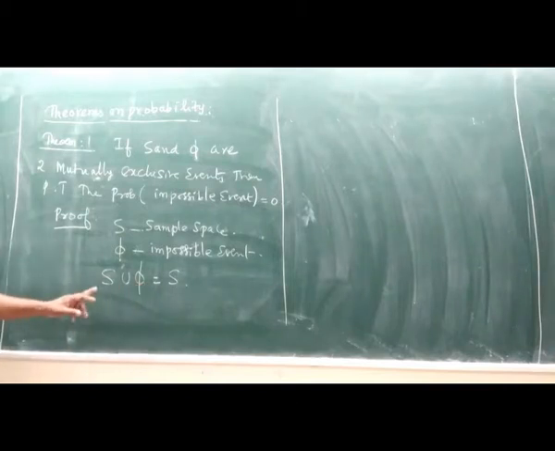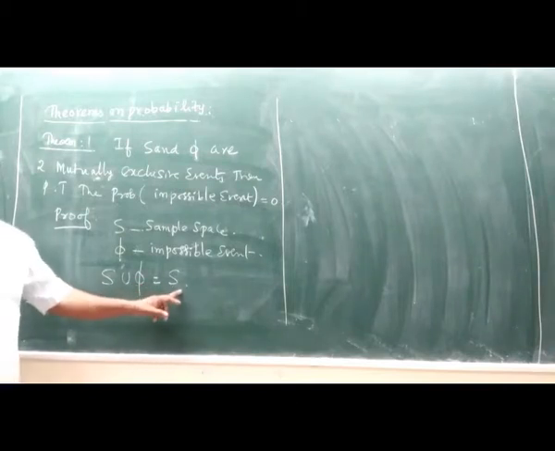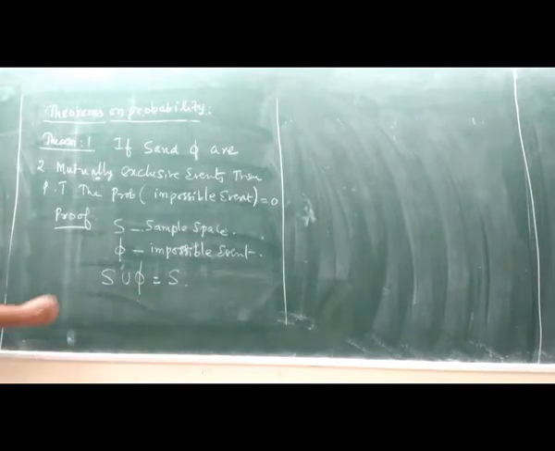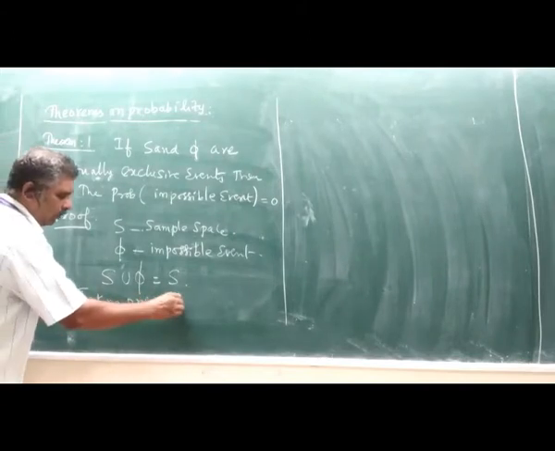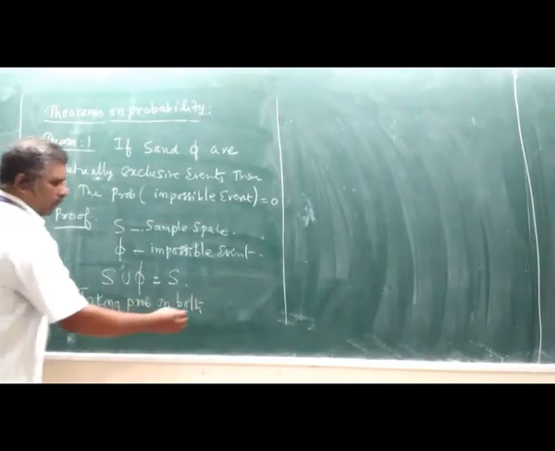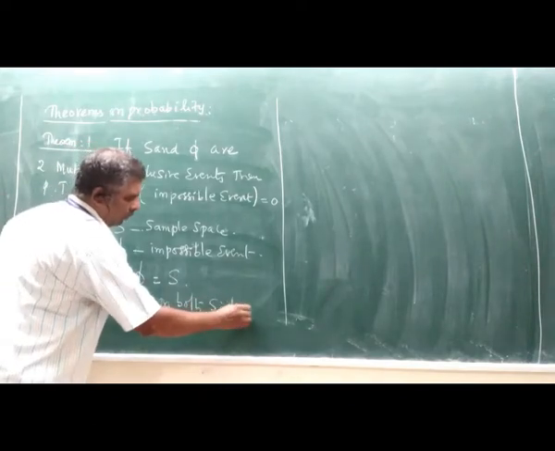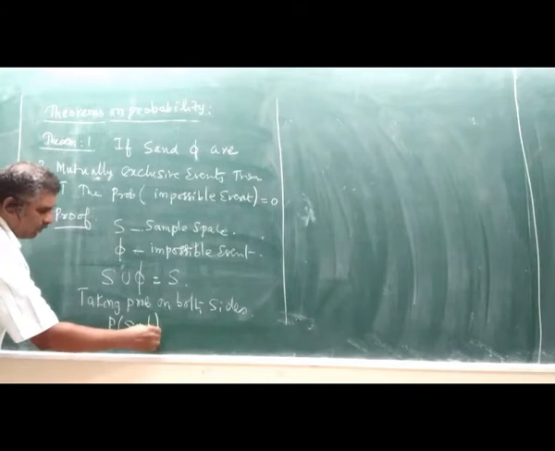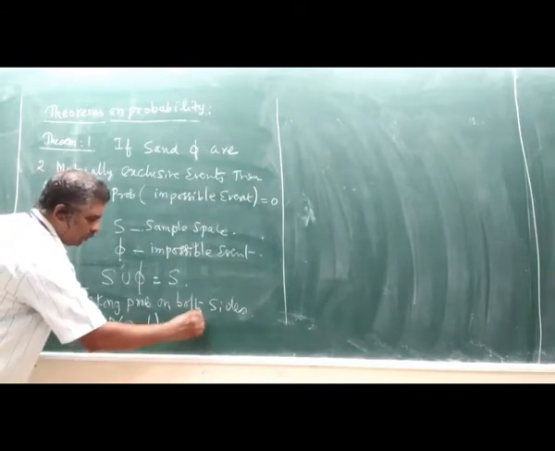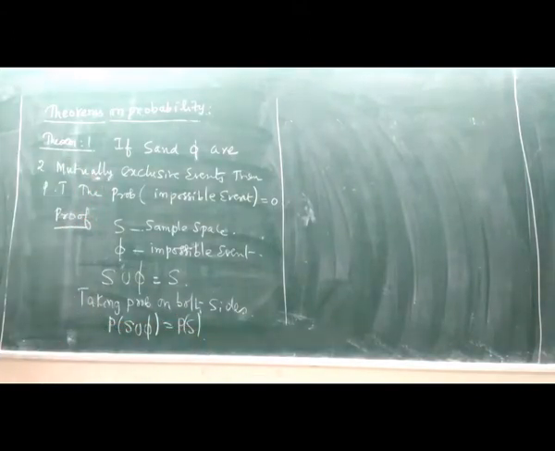By set theory, S union phi equal to S. Now, taking the probability on both sides, we will get probability of S union phi equal to probability of S.